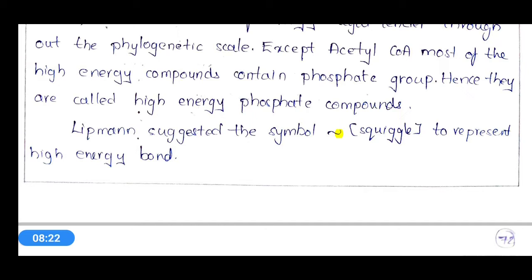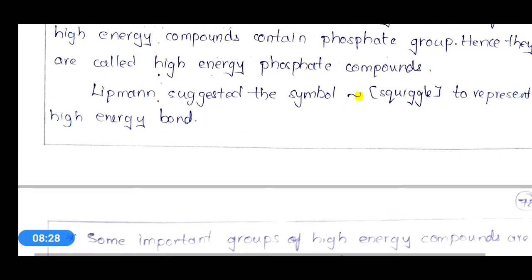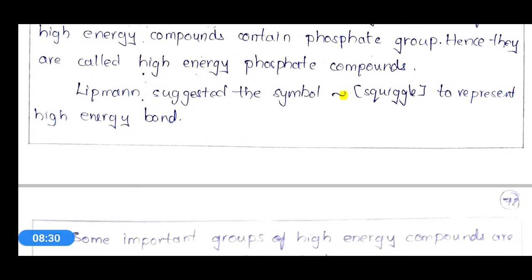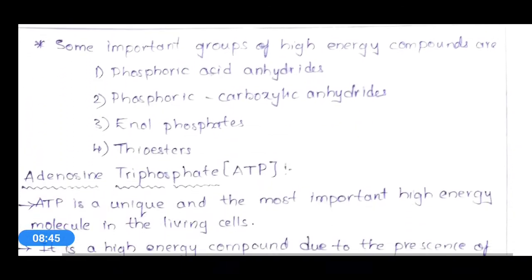This high energy bond is present in the high energy compounds, and the squiggle is used to represent the bond present in them.